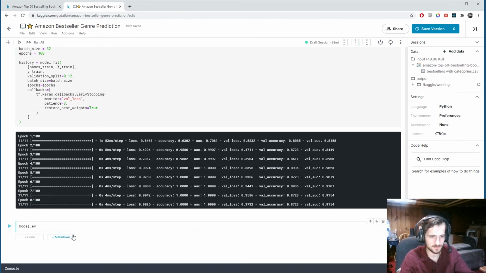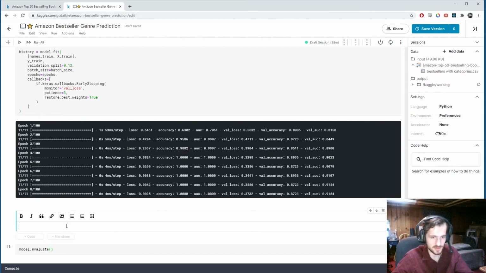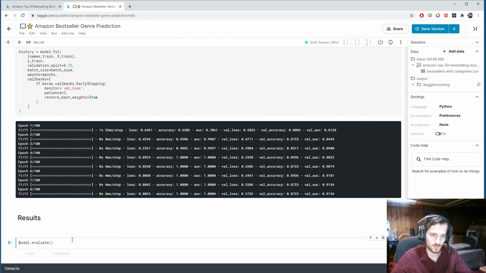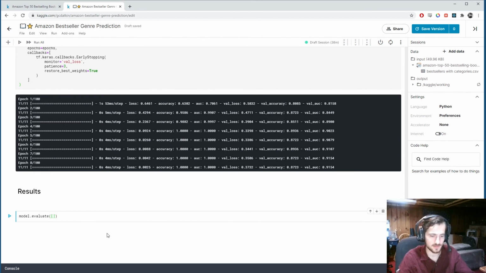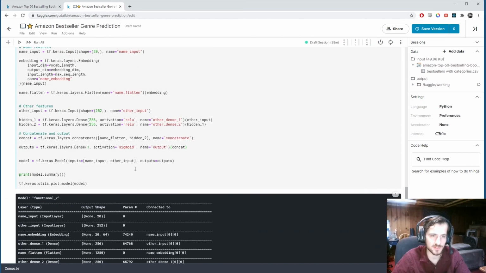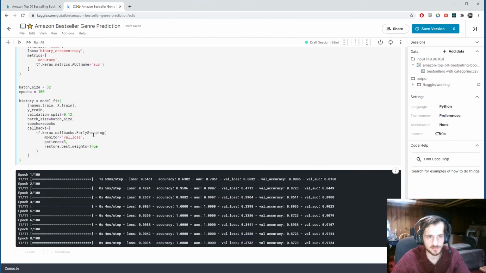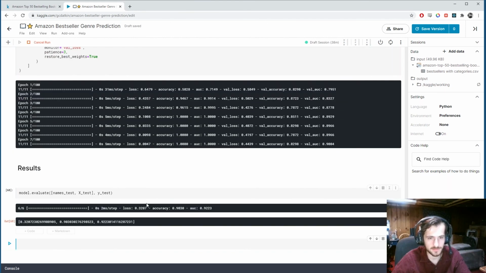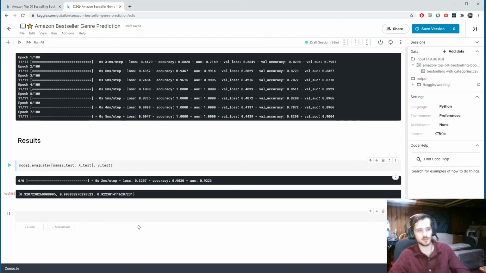Let's evaluate the model. So just write results, and we're going to pass in names test and x test, and for labels we'll have y test. And you can see we have an accuracy of 86% and an AUC of 0.93. And because we have such little data, there's a bit of stochasticity here. Let's rerun it, see if we can get a better result. And now we're up to 90%. So yeah, it's a pretty good model. I think maybe there's some more things we could do to improve it.